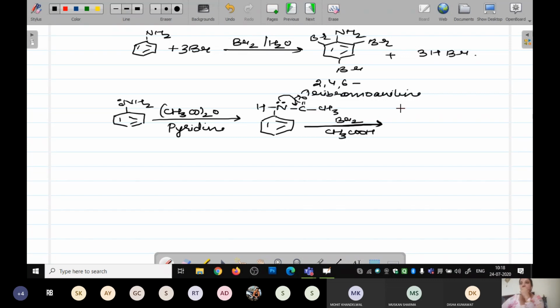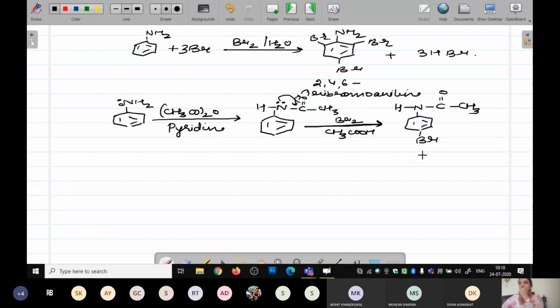ये वाला bond यहाँ shift हो जाएगा. So what it will give you? N C CH3 H, and your Br will come over here at the para position. एक product आपका ये हो जाएगा.